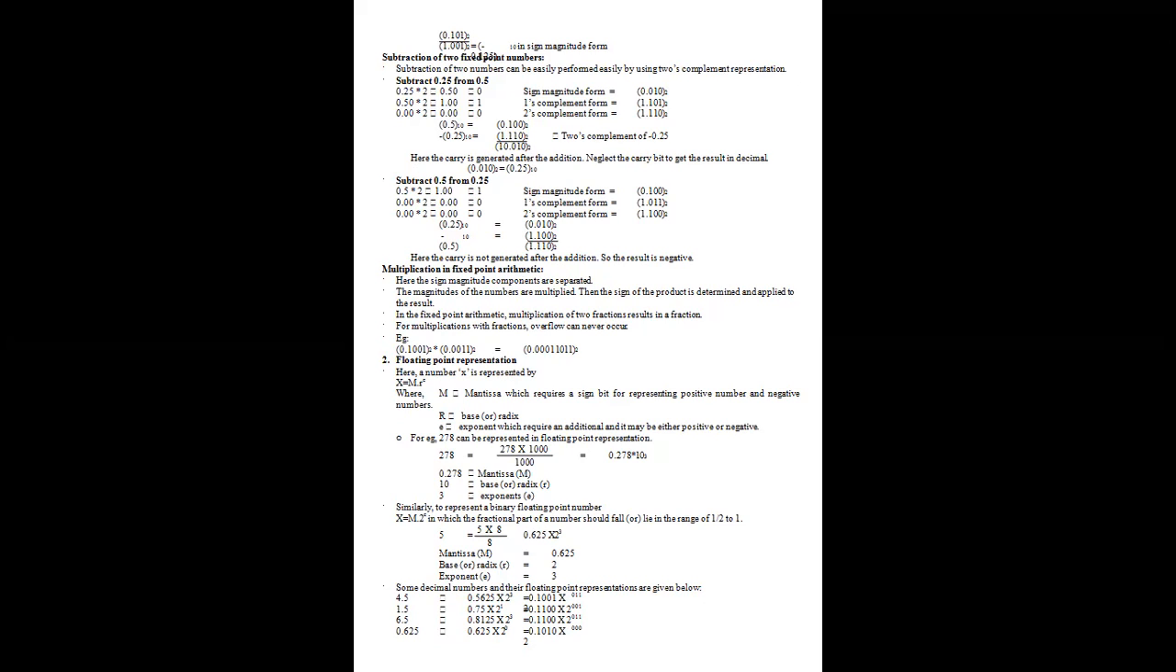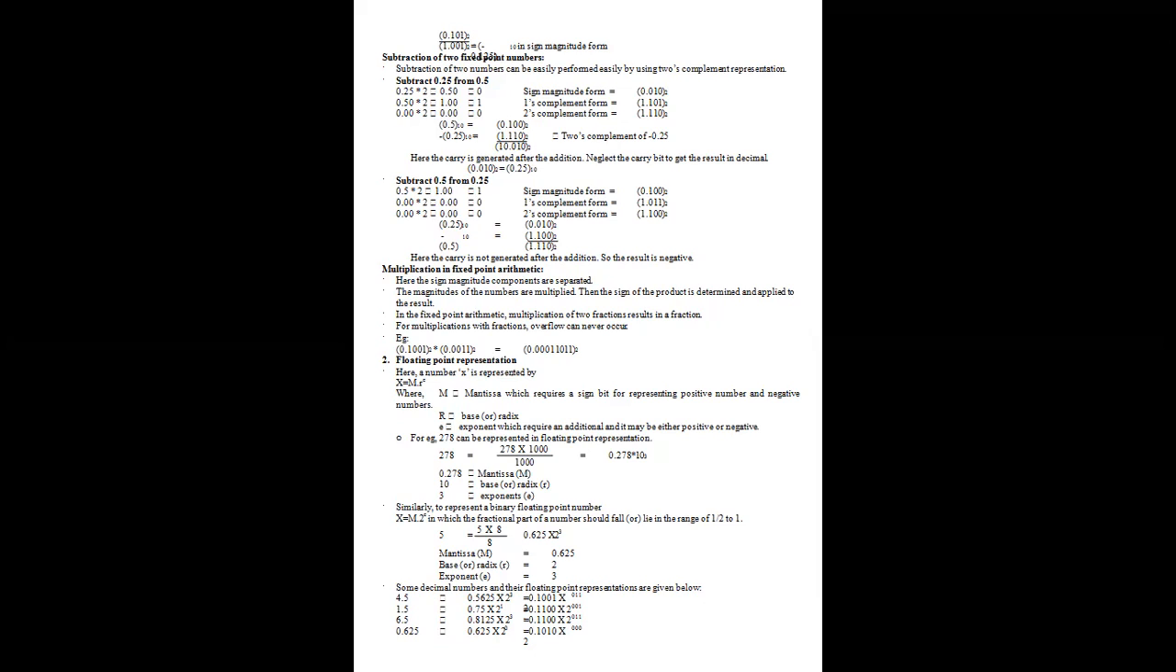What about the multiplication? Here the sign and magnitude components are separated. The magnitudes of the numbers are multiplied. Then the sign of the product is determined and applied to the result. In fixed point arithmetic, multiplication of two fractions results in a fraction. So for multiplication with fractions, overflow can never occur. In additions we can get an overflow, but in the case of multiplication in fixed point arithmetic, overflow can never occur.